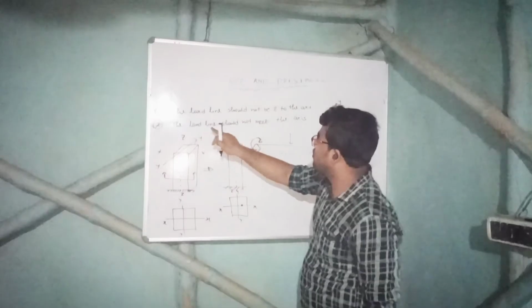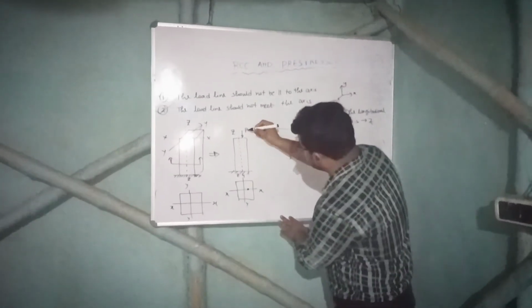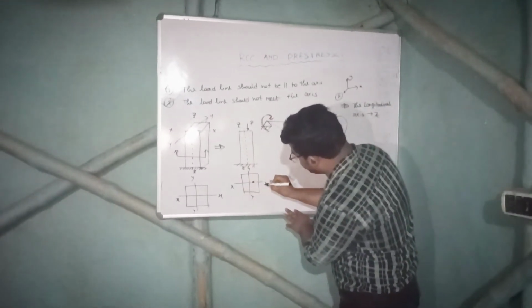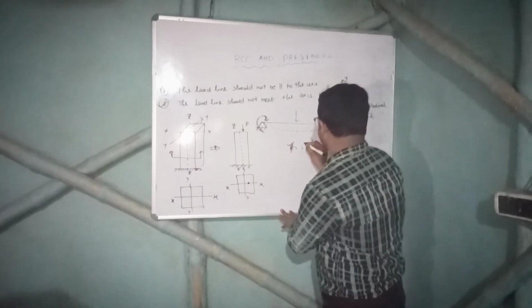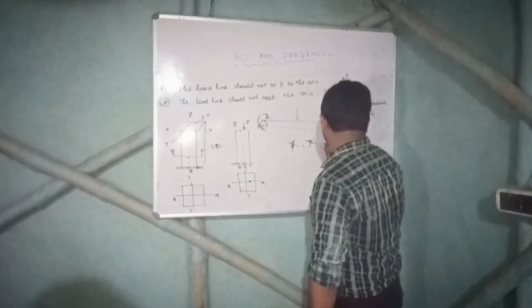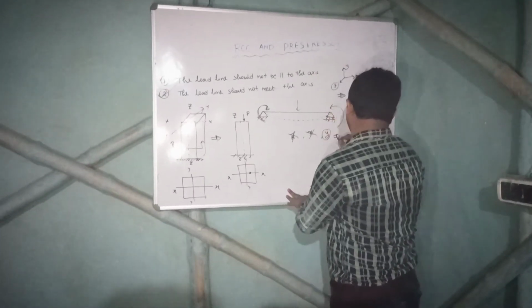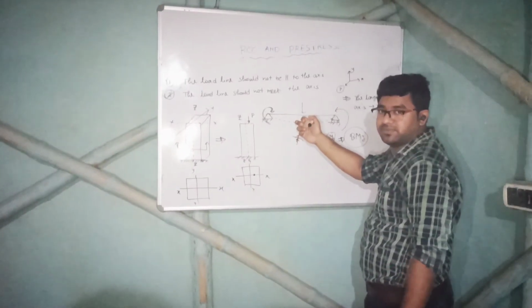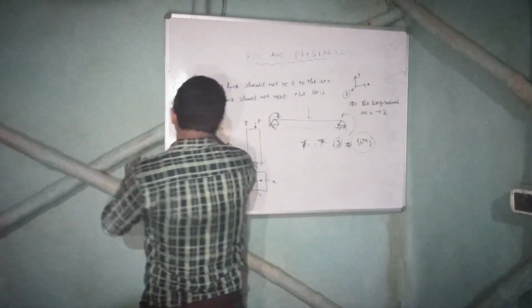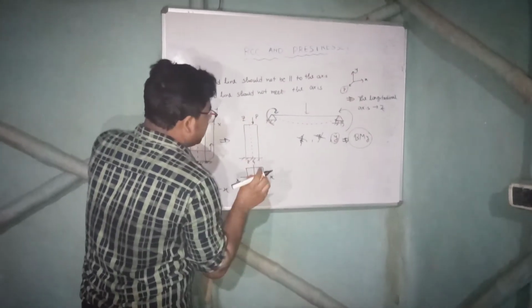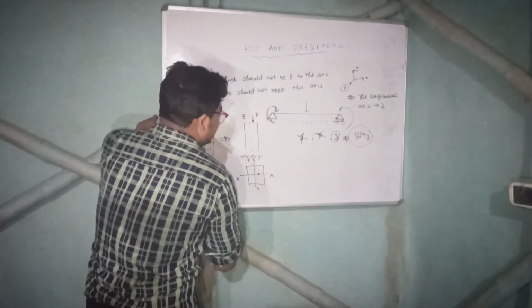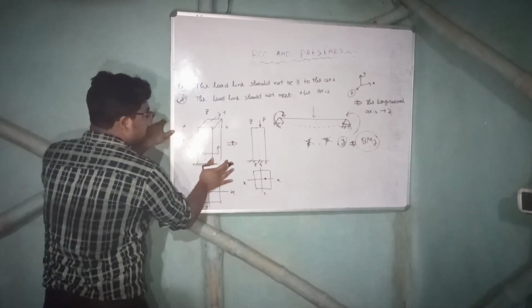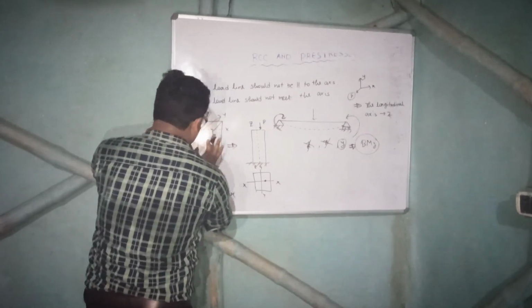The second one, the load line should not meet the axis. This P in cross section, it is meeting with XX. So no moment about X also. So Y remains. So there will be bending moment about Y in this example. These two points are very efficient in calculating about which axis the moment is acting. Okay, I have explained this one in case of a column, right?